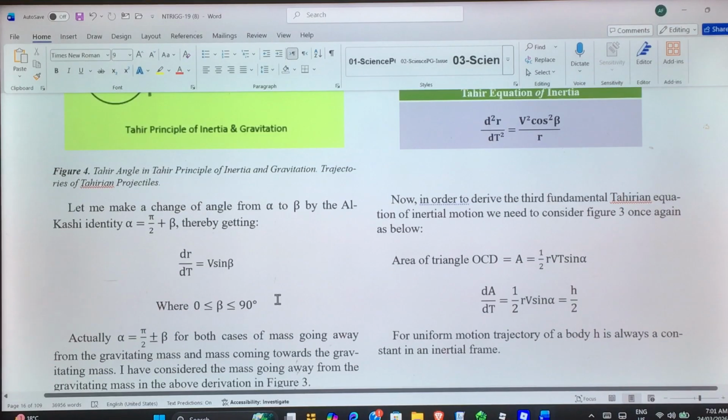Okay, let me make a change of angle from alpha to beta by the al-Cauchy identity. These trigonometric identities were all developed by Muhammad Ghiyasuddin Jamshed al-Cauchy and other Muslim scholars, thereby getting dr over dt is equal to v sine beta, because cos alpha is equal to sine beta and sine alpha is equal to cos beta. I mean, for the time being, sine alpha is equal to cos beta, not vice versa. I don't know, I haven't checked it. dr over dt is equal to v sine beta, where beta is greater than 0 and less than or equal to 90 degrees.